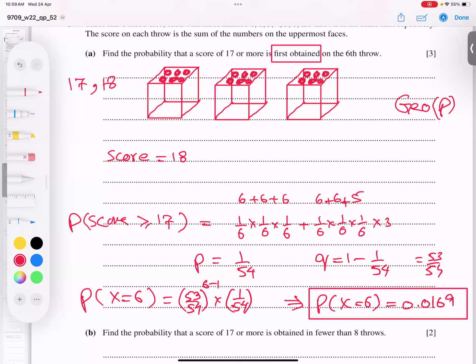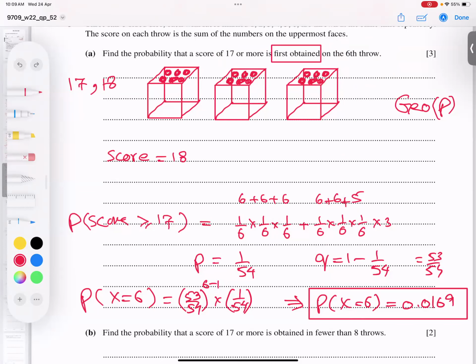The question was that the score must be 17 or more, but it must happen not on the first attempt, not the second, not the third, not the fourth, not the fifth, but on the sixth attempt. We must get this target. And I believe you got my point very clear.